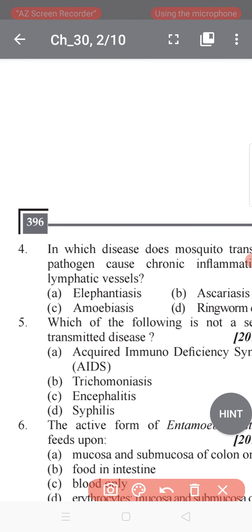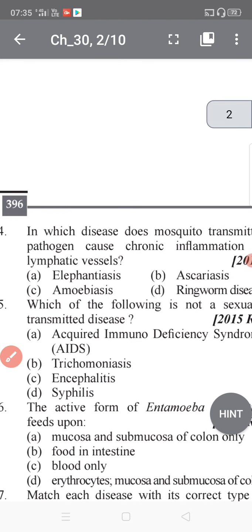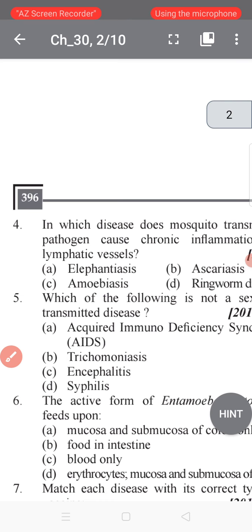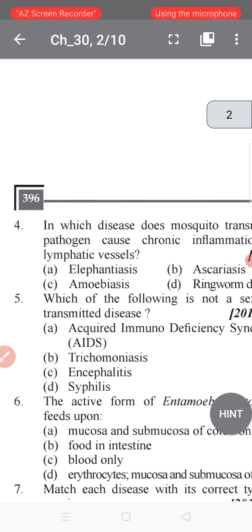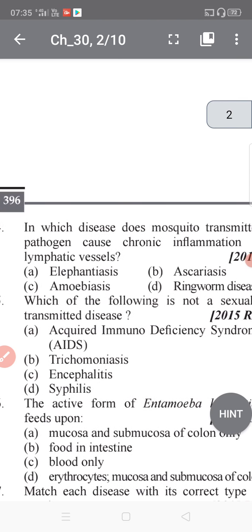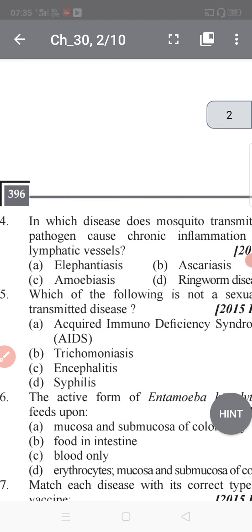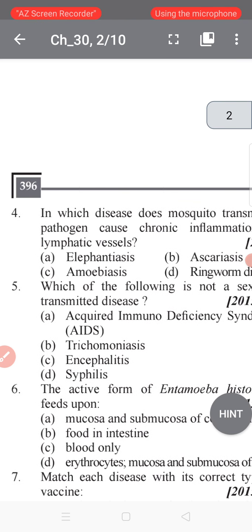Very, very easy. And students, one thing I would like to tell you: success in NEET is not easy, but it can be achieved by hard work, by smart work, and by consistency. Okay, now let's start question 5.